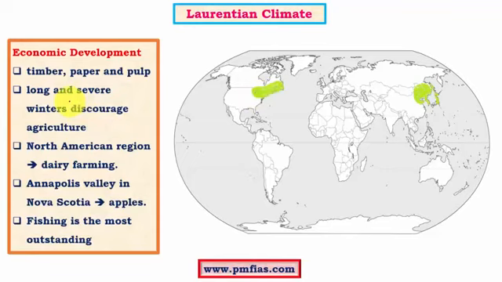And here agriculture is less significant, mainly because of severe winters. So severe and long winters discourage agricultural activities, and most of the region depends on dairy farming and most importantly fishing for economic income. And also this particular region called the Annapolis Valley, which is a part of Nova Scotia. We know that Nova Scotia is known for the highest tidal ranges, and here the apples are very famous. The region is famous for apples, and most of the apples are exported to the tropical regions.